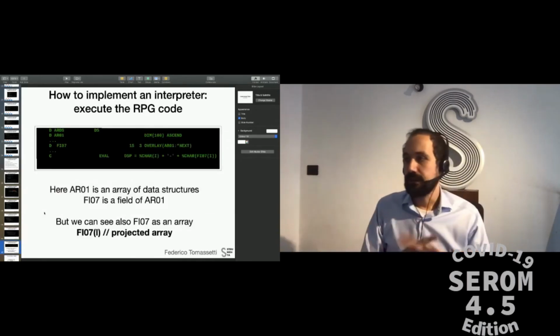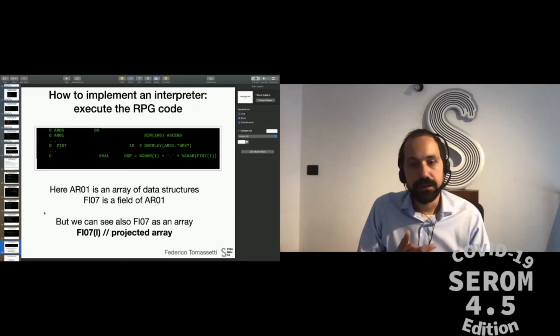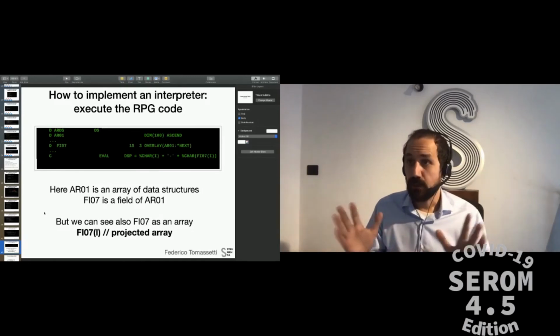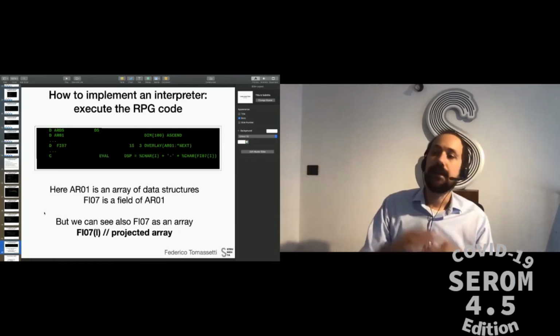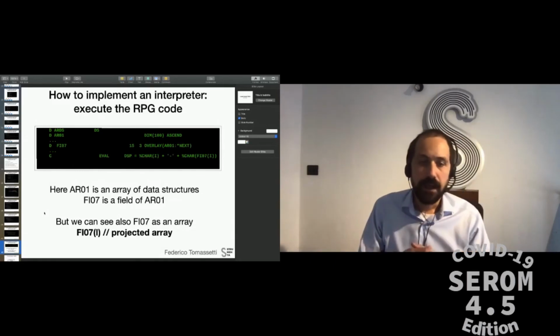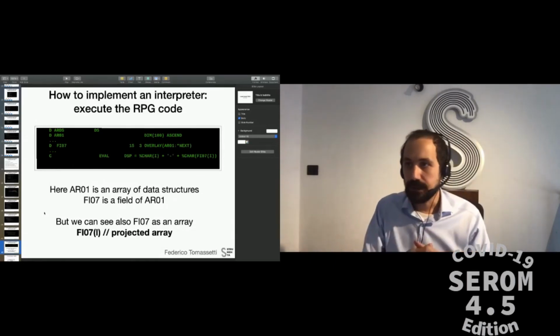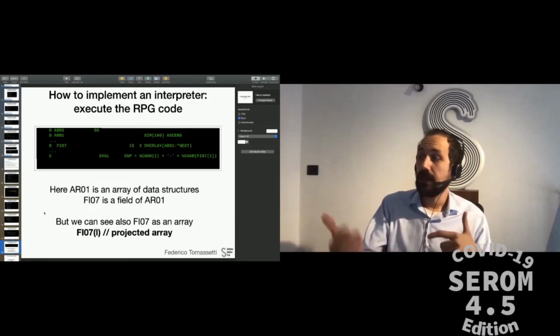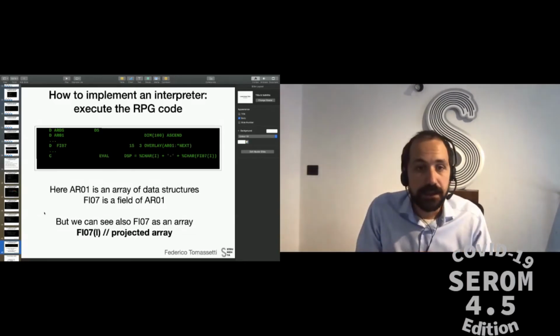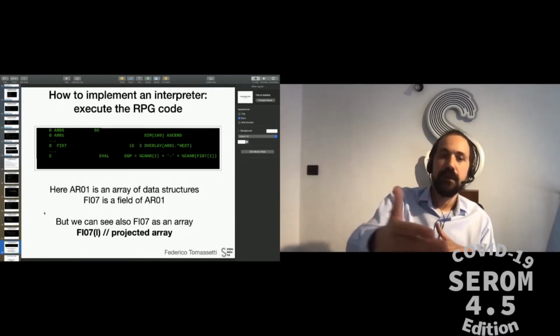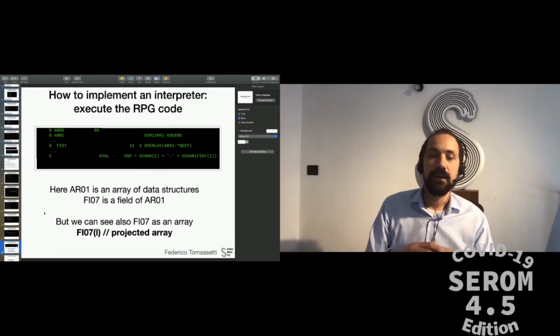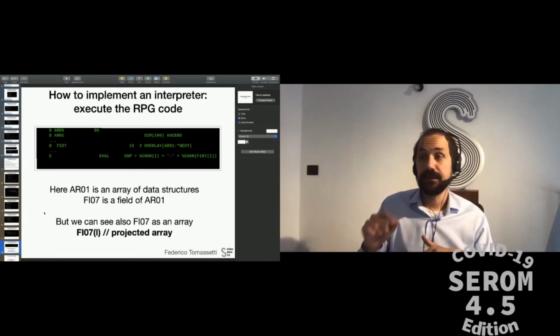Another concept that is instead specific of RPG is the concept of projected array. I hope that I'm explaining it correctly. If not, maybe some RPG expert will correct me. But basically, we can have data structures like the AR01 data structure, which are arrays, and they can contain different fields. So I have an array of data structures with different fields. Among them, I have the field Fe07.